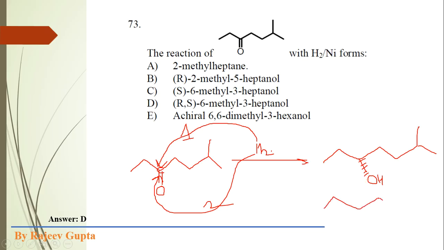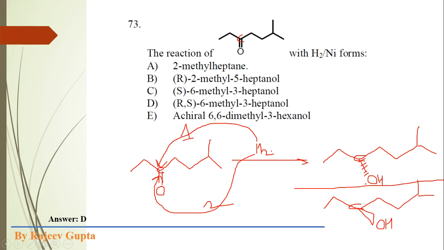But if the hydride ion attacks from the back side, then this OH group will come on the wedge side. So here we get obviously a type of racemic mixture, because this carbon is not a chiral carbon in the ketone, it is actually an sp2 carbon, but after hydrogenation or reduction, this carbon becomes a chiral carbon.